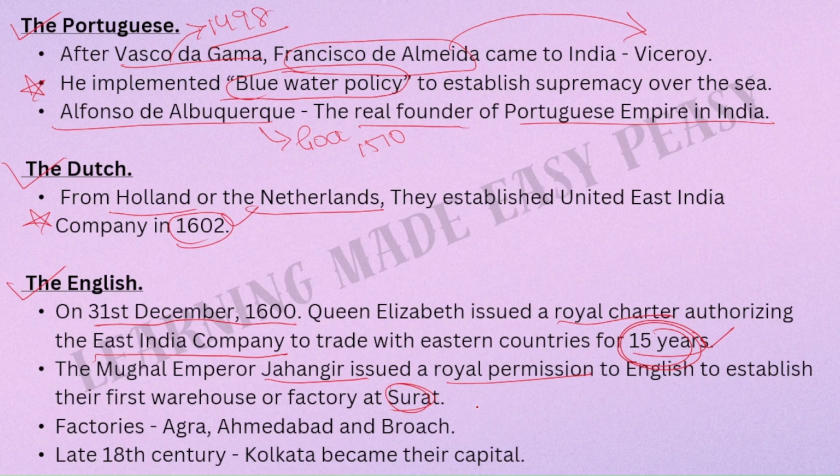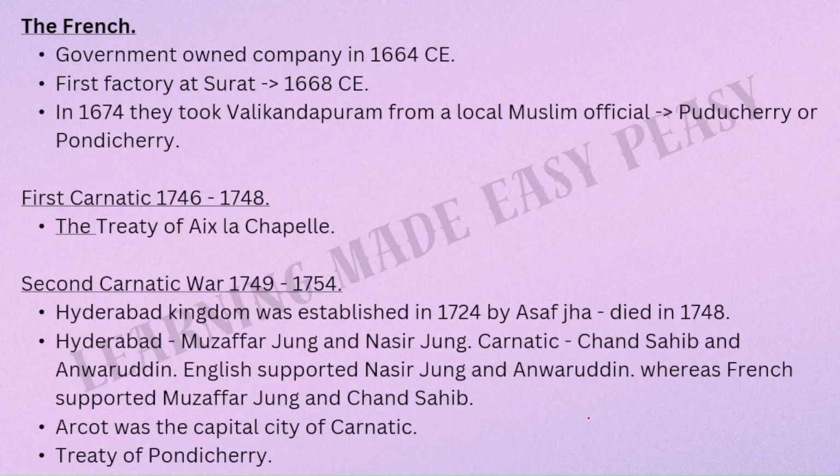And who was the person who issued them dastaks? This is another question. Please comment below the answers. Factories, their factories were at Agra, Ahmedabad, Bhuj, and later in the 18th century, Kolkata became their capital. So, this is also important.